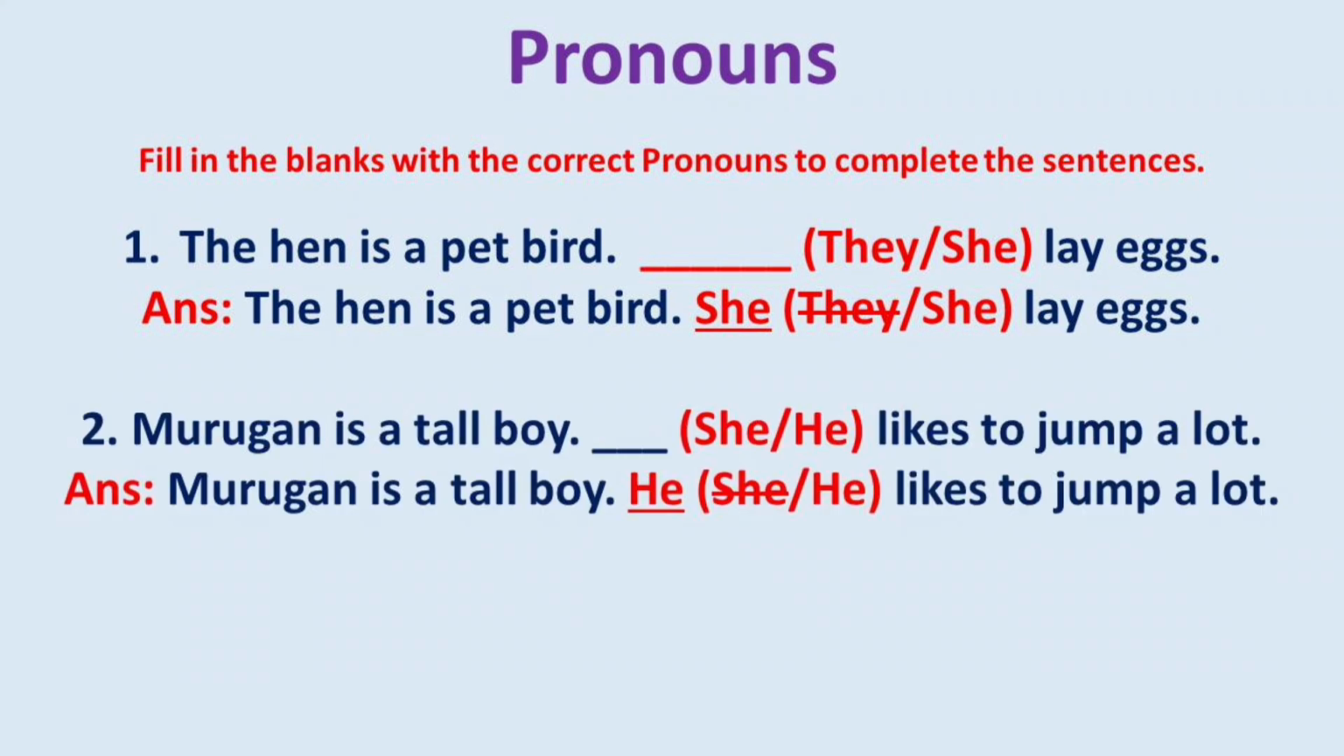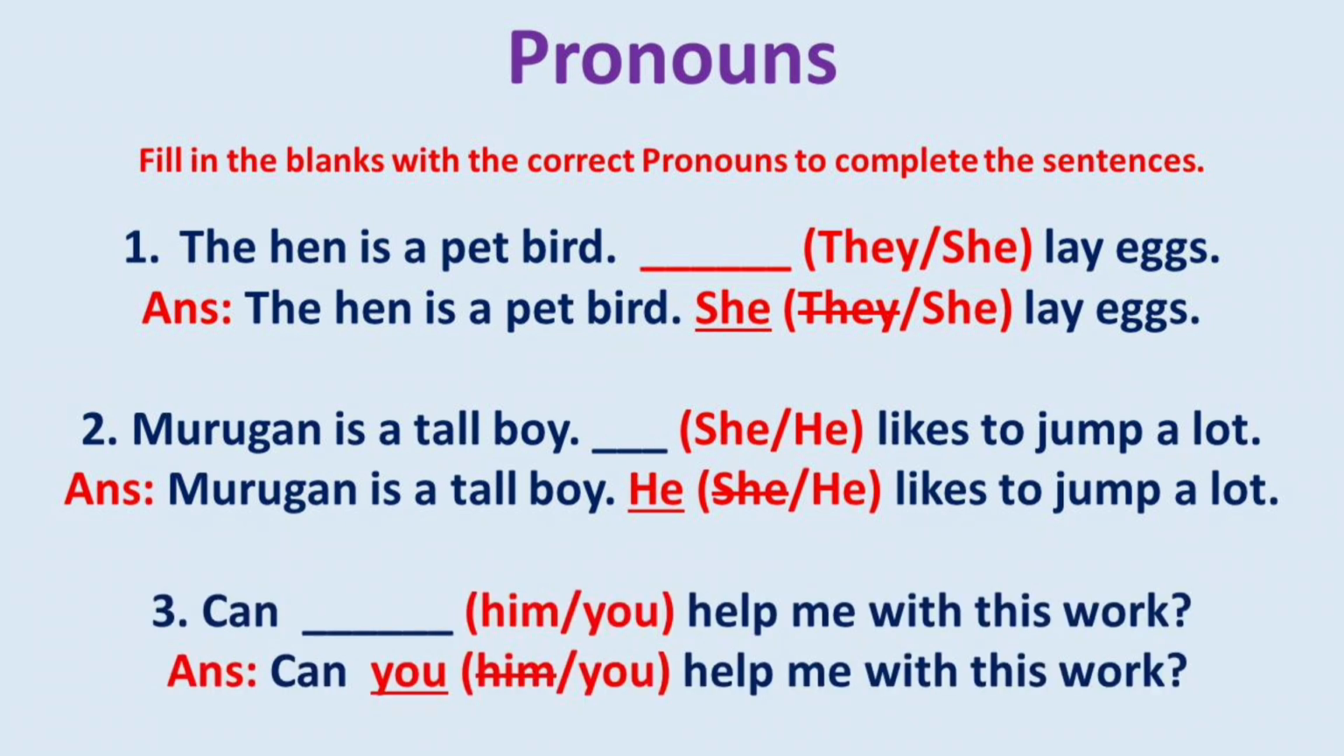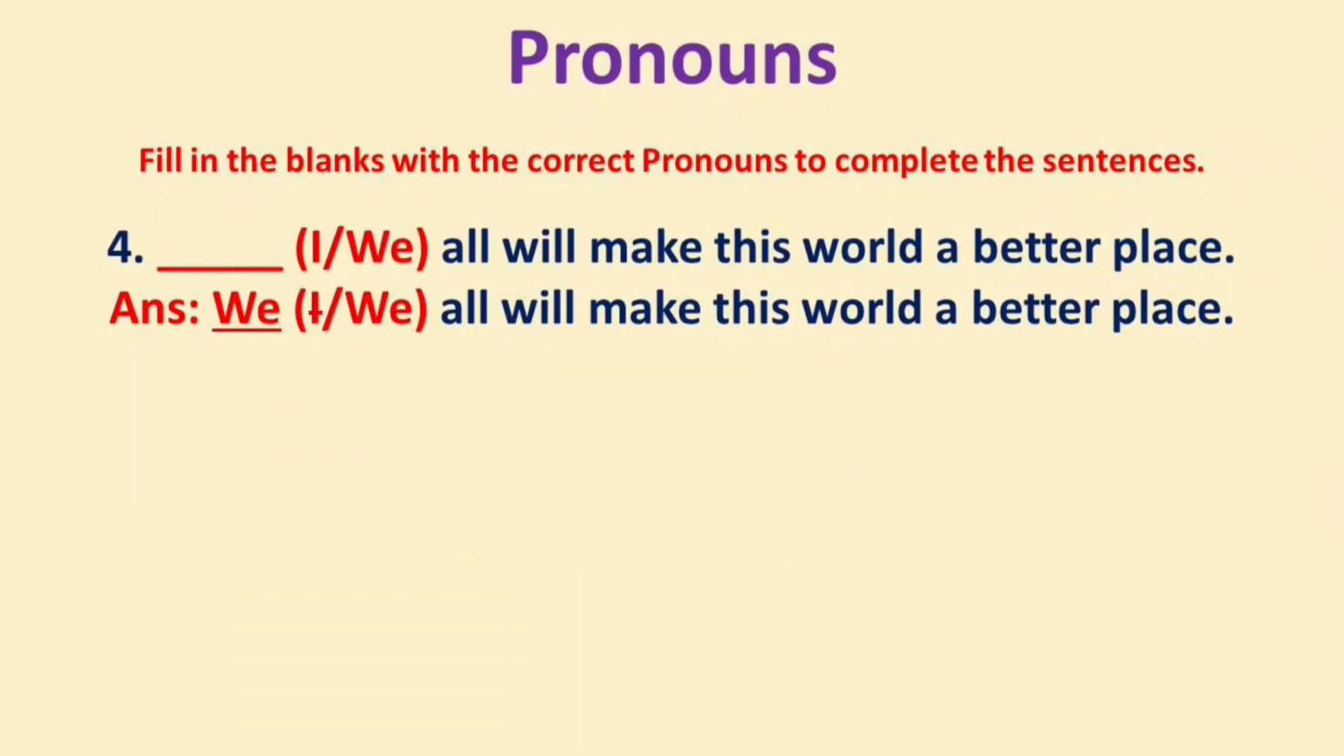She lays eggs. 2. Murugan is a tall boy, dash, she or he likes to jump a lot. The answer is, Murugan is a tall boy. He likes to jump a lot. 3. Can dash, him or you, help me with this work? The answer is, can you help me with this work?